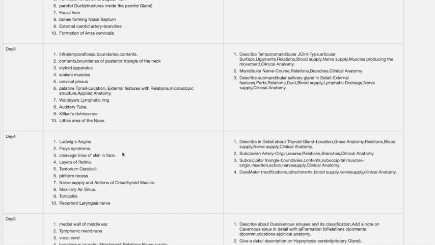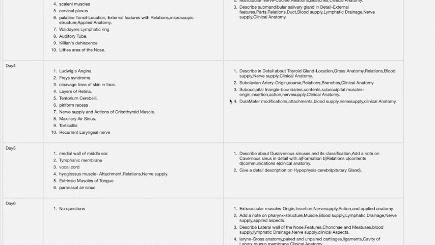I want to tell one thing. Please don't skip any question in this study plan. Why? Because all these are very important questions which are repeatedly asked in the examinations. So make a note of these questions.